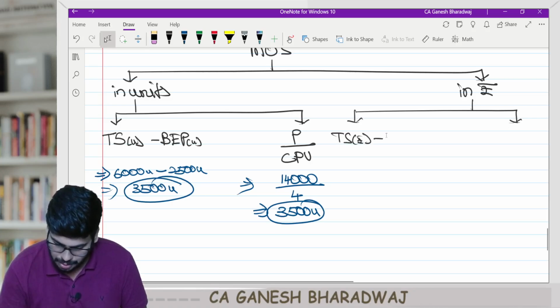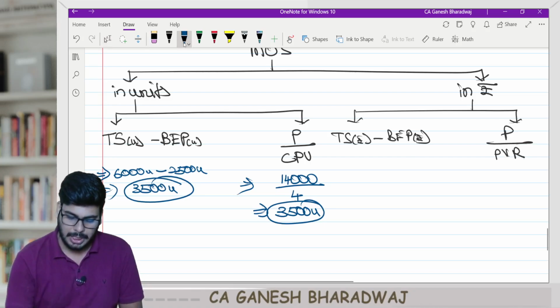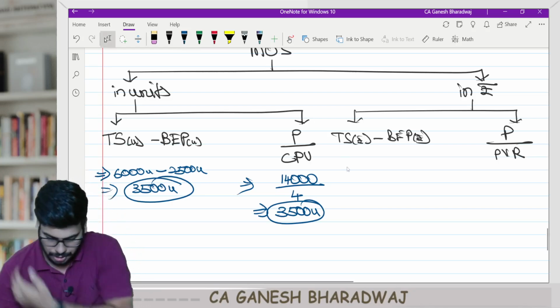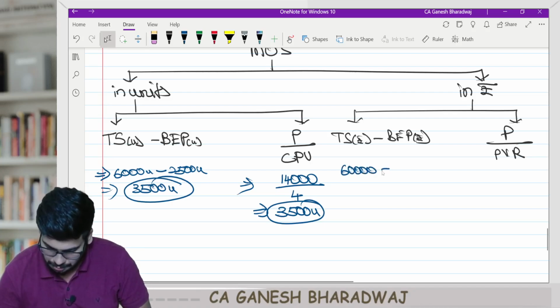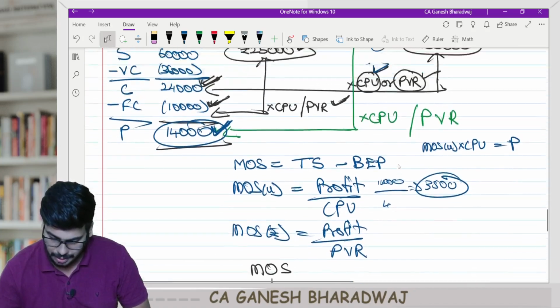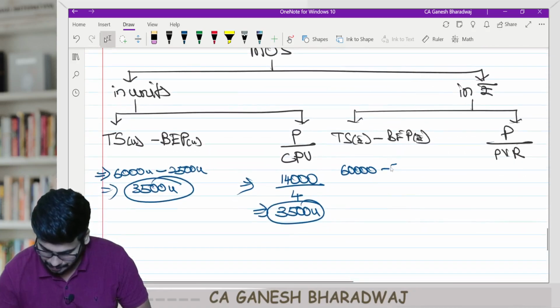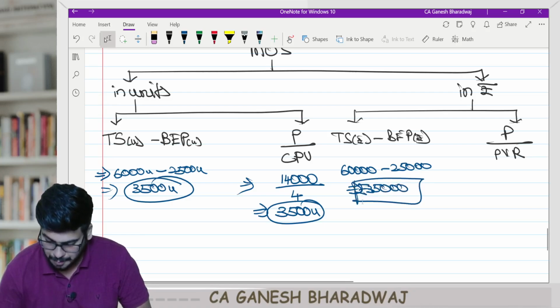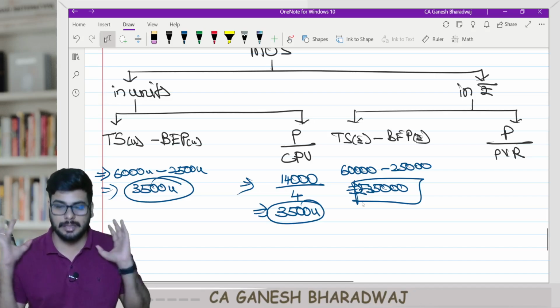Total sale in value minus break-even point in value. And here also you have profit divided by PV ratio. So tell me, guys. 60,000. So here it is going to be 60,000 minus 25,000. So how much is it? 35,000. So my margin of safety is sale worth 35,000 rupees.